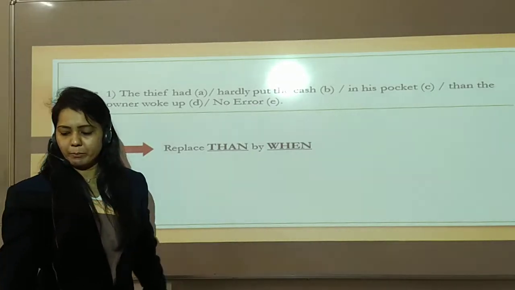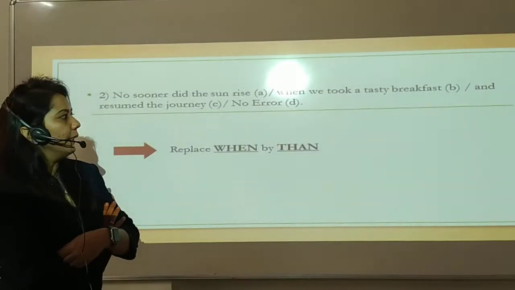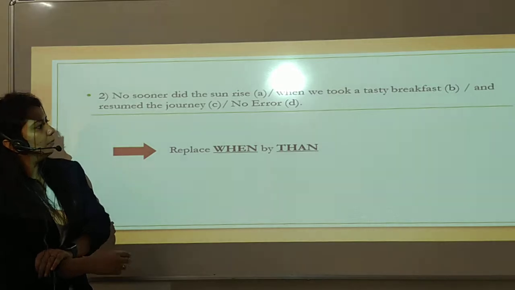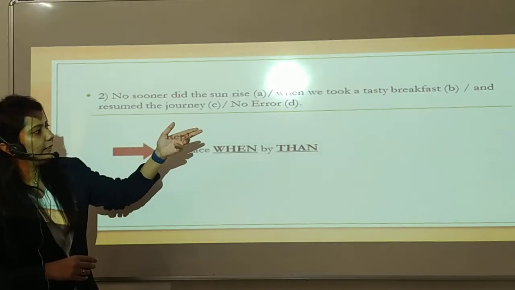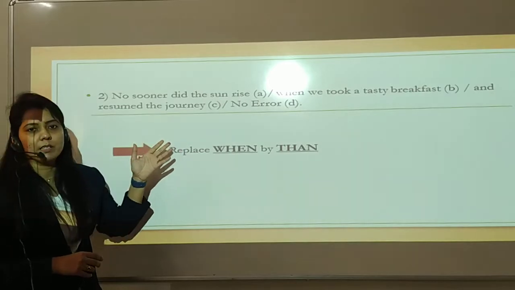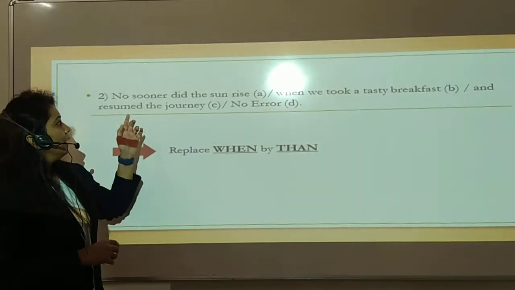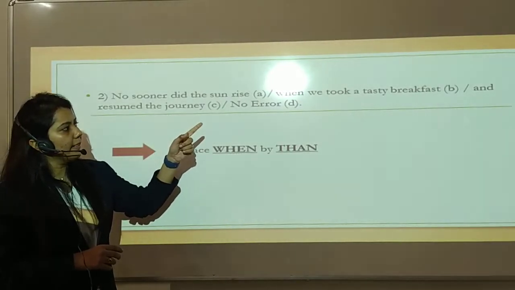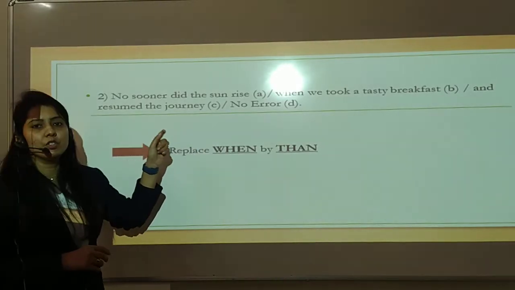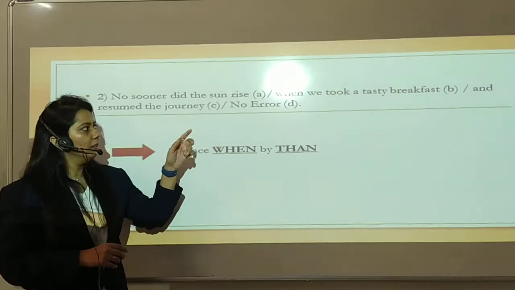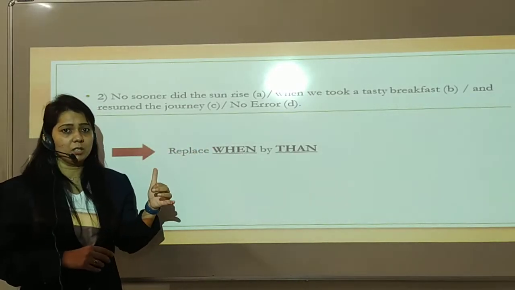Let's come to question number 2. Here the sentence is divided into A, B, C and D, and we have to find out in which part the error is. No sooner did the sun rise when we took a tasty breakfast and resumed the journey. No error. Now see, this is again a conjunction question.